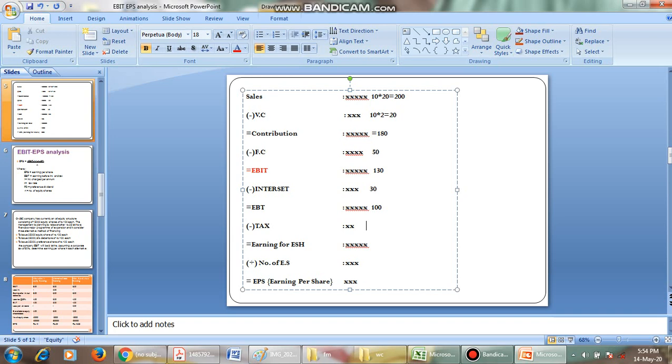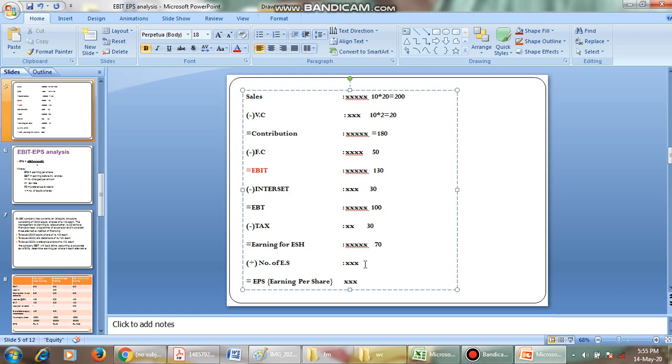EBIT is earnings before interest and tax; if we reduce the interest, we get earnings before tax. Tax is 30% of 100, which is 30 rupees. So we get earnings available to shareholders of 70 rupees.